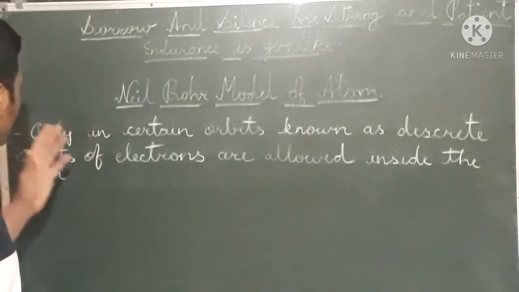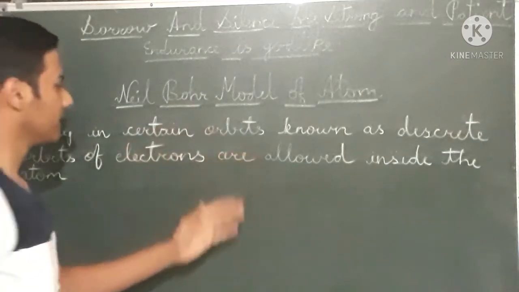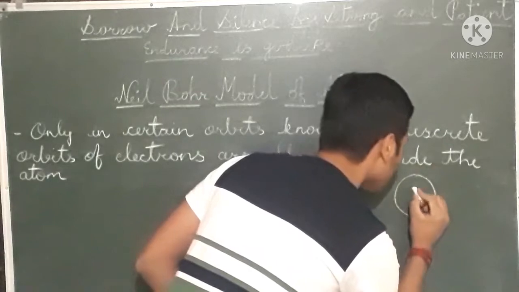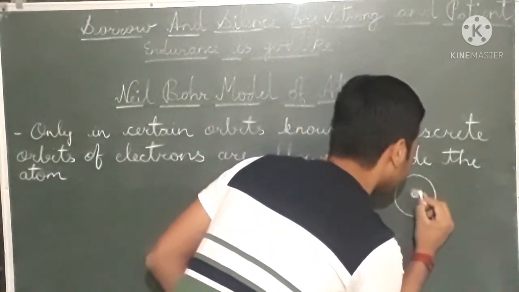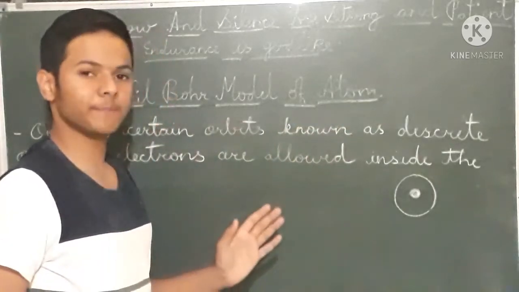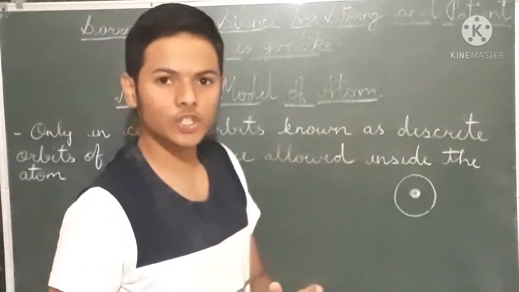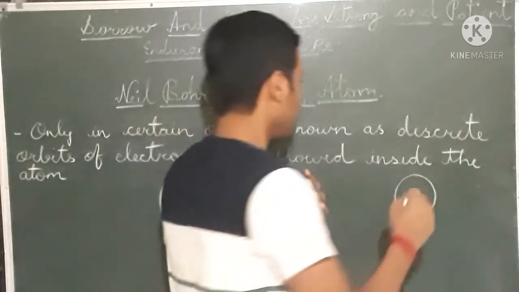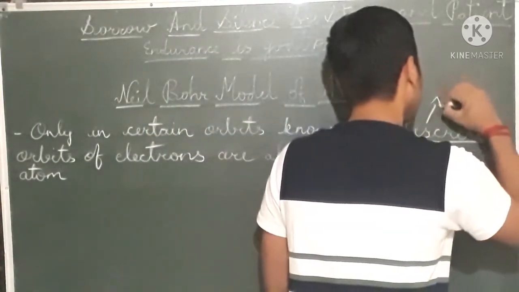Only in certain orbits. See, it is an orbit and inside the orbit there is a nucleus. So only in certain orbits known as discrete orbits. The meaning of discrete is stationary, meaning that the orbit does not have the capacity to move.